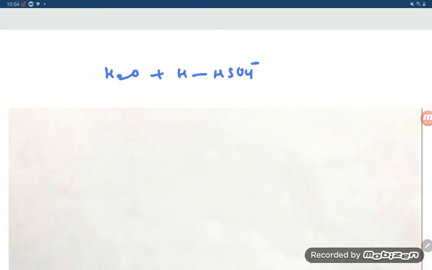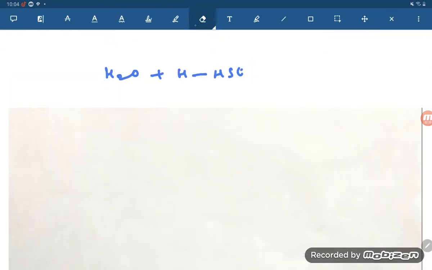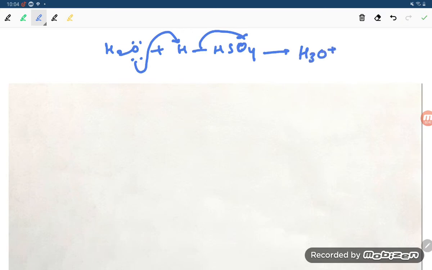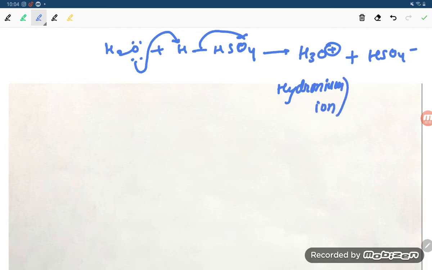Now students, let us try to understand in detail. We have water, H2O, and the acid HSO4 minus. You can write minus or not, that doesn't affect our answers, so let it be HSO4. The water has a lone pair of electrons. It will take this hydrogen and shift, forming H3O plus and HSO4 minus. This is the hydronium ion.